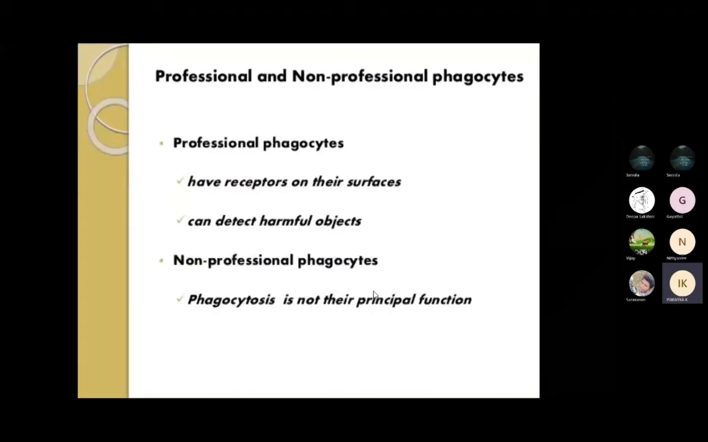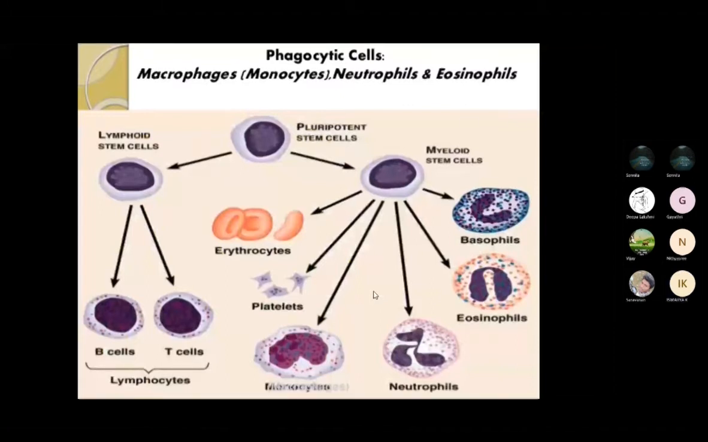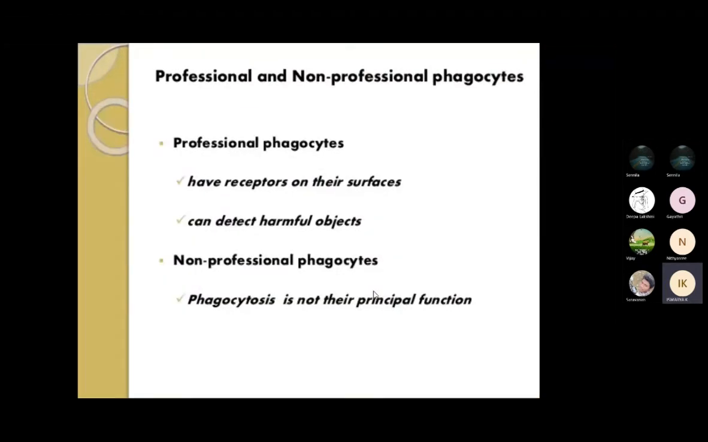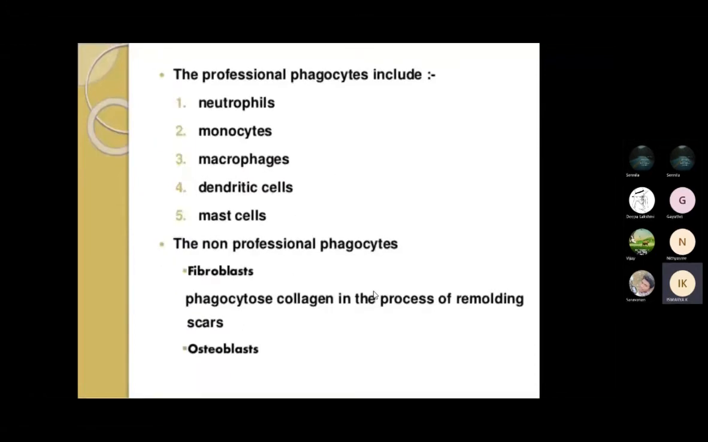You can see these in this picture, right? Basophil is there, neutrophils are there. So you can see the different professional phagocytes. The non-professional phagocytes are fibroblasts, which are involved in the process of remodeling scars, and osteoblasts. So you have two types of non-professional phagocytes: fibroblasts and osteoblasts.